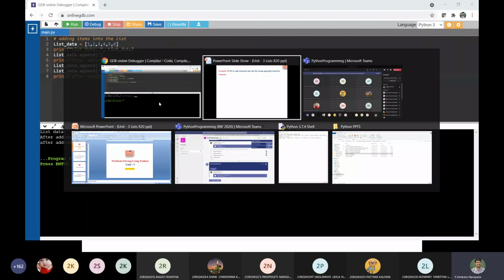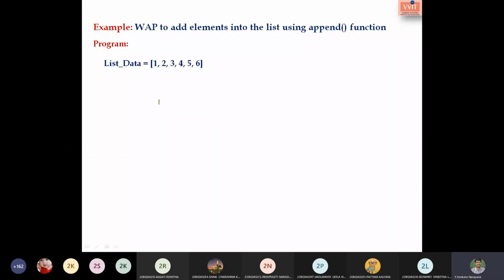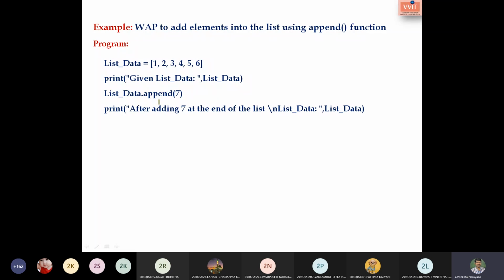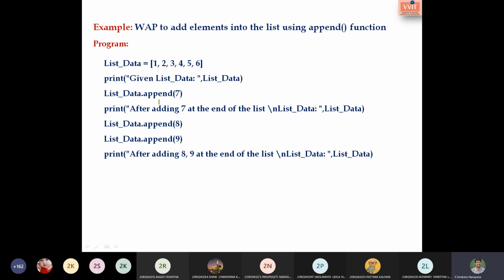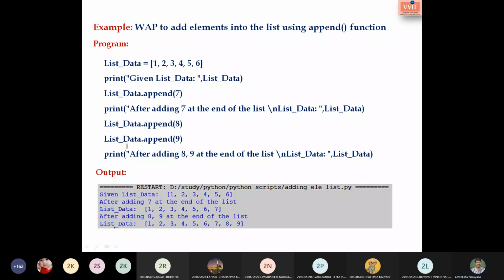Okay then, let us move with the example. See here, I would like to print the given list data. I have added 7 items. After adding 7, I would like to print the list data. After adding 8 and 9, I would like to print the data. Adding 7 at the end of the list, the list is like this. And after adding 8 and 9 at the end of the list, the list is like this. Is this clear? How to add an element into the existing list. Is that clear? Yes, sir.